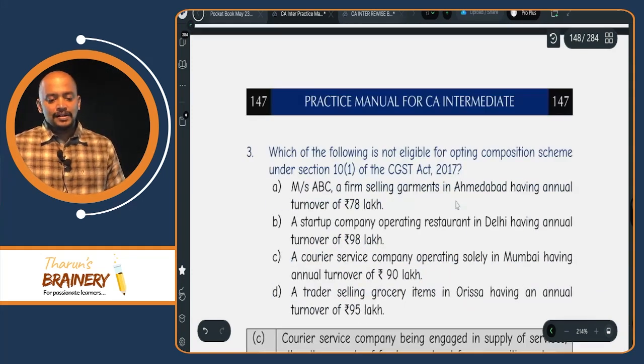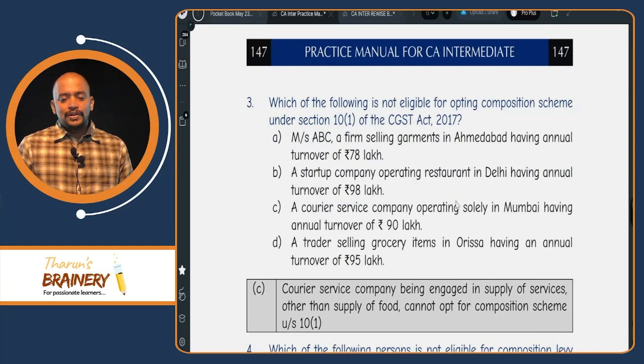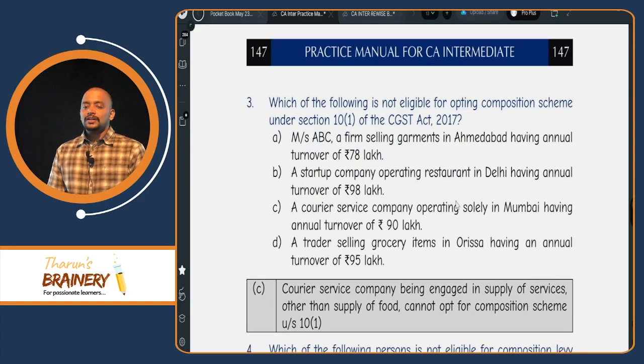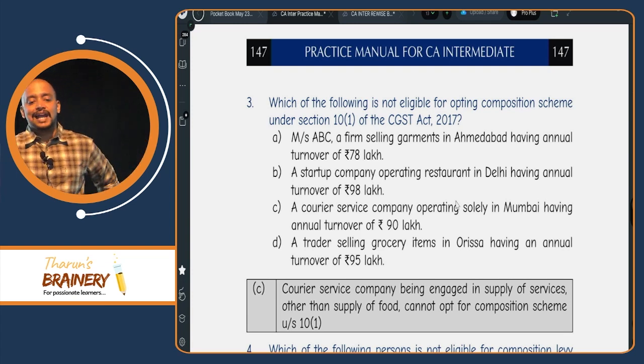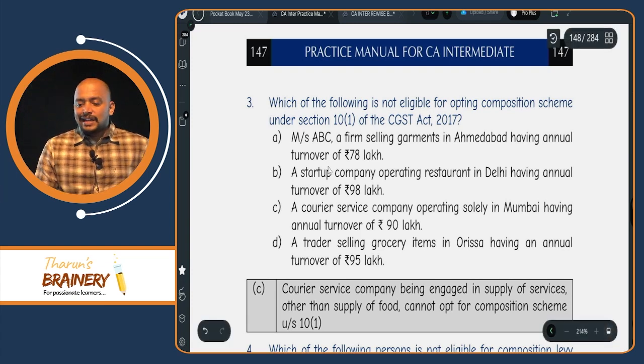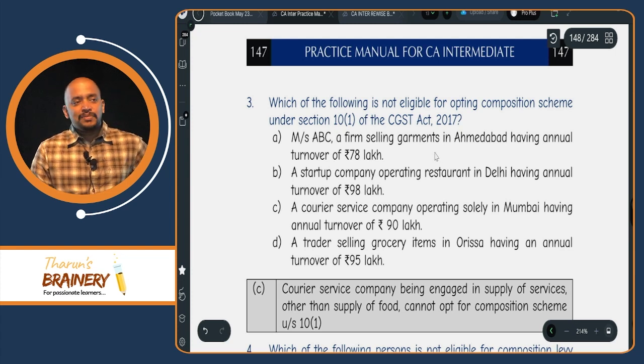Next, which one of the following is not eligible for opting composition scheme under 10(1) of the CGST Act? ABC, a firm selling garments in Ahmedabad, having annual turnover of 78 lakhs.